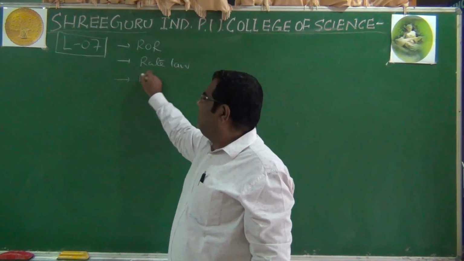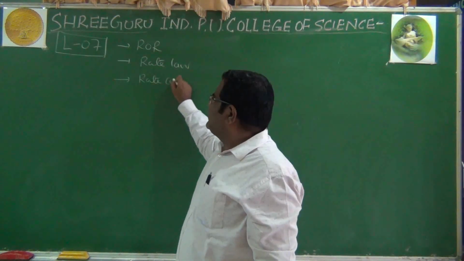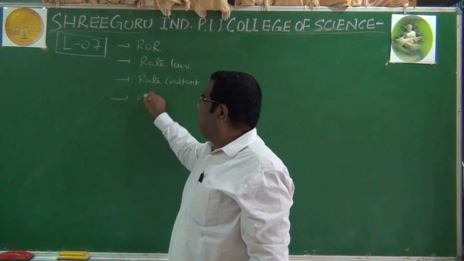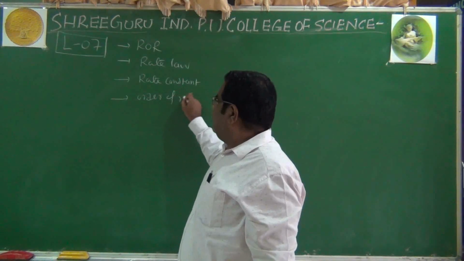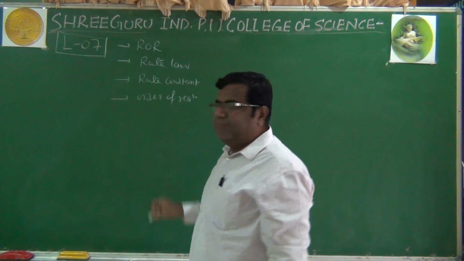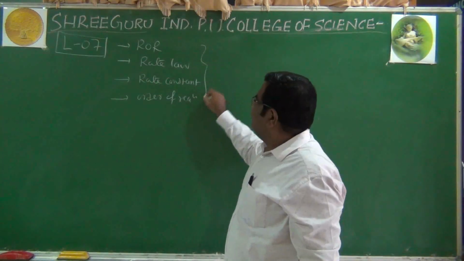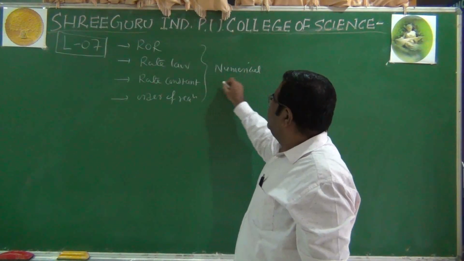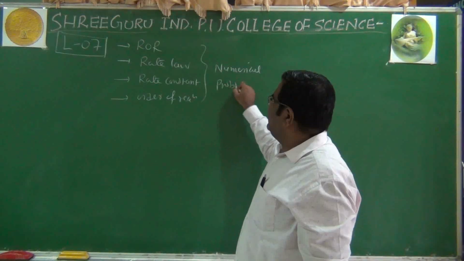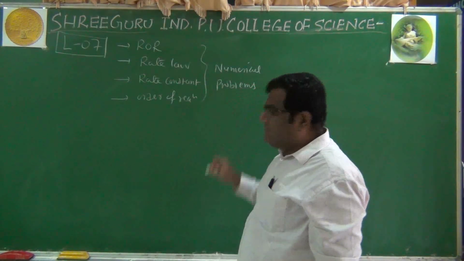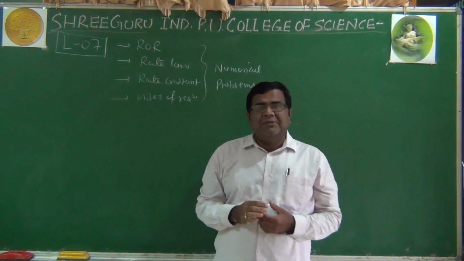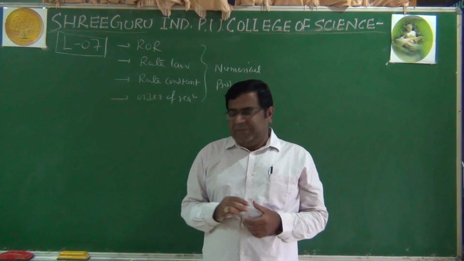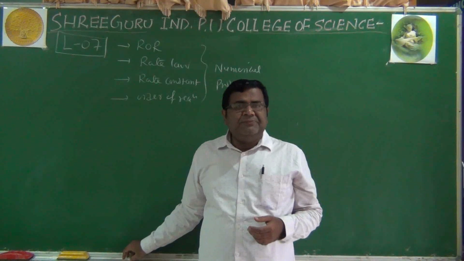In that rate law we come across the rate constant, and then order of reaction. We have solved enough numerical questions on this concept. And in the last class we started with the types of chemical reaction.